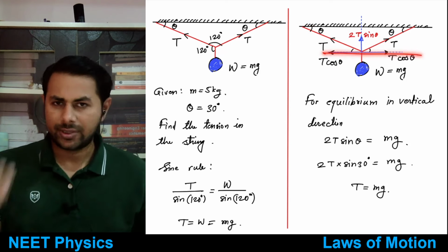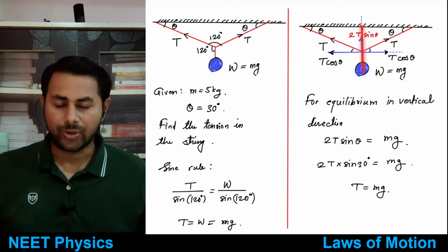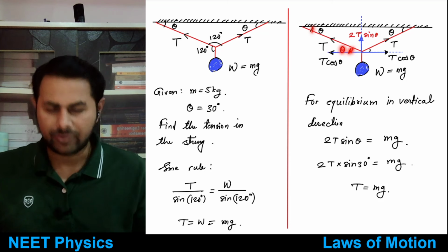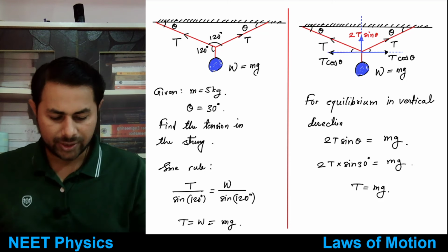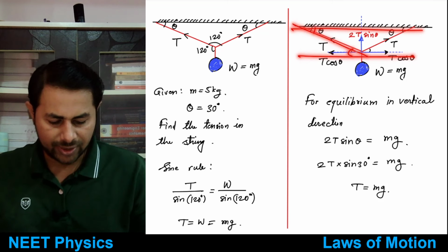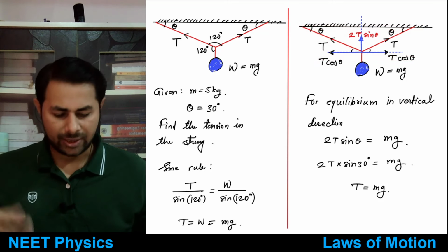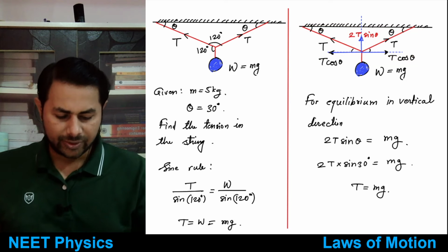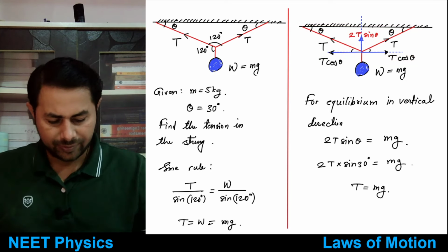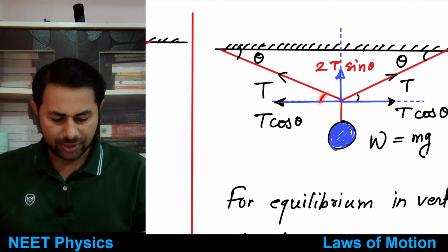One would be horizontal component, one would be vertical component. So this angle is theta, so this angle has to be equal to theta, okay, because these are parallel lines and this is an intercept, so these are alternate angles, okay, and alternate angles are equal, so this angle has to be theta, right? So then this angle is also equal to theta.